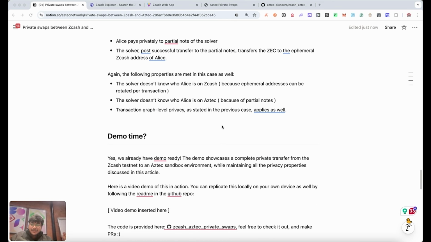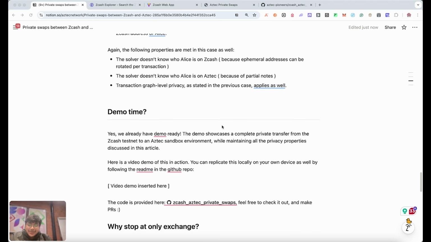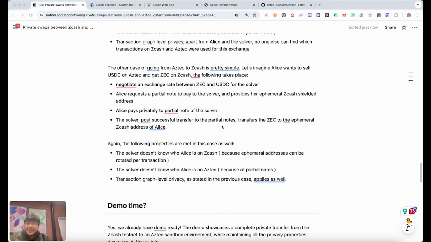Okay, so now enough of me talking about all of this. Let's just do a really super quick demo of it. Before I do the demo, one last part would be, how does the other side work?